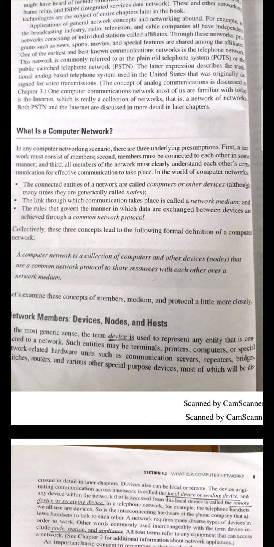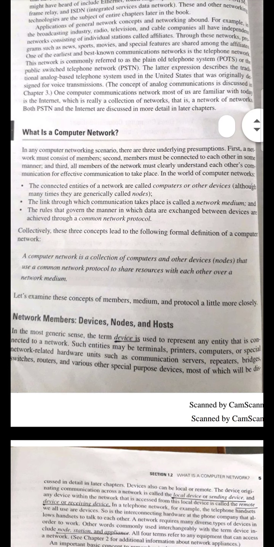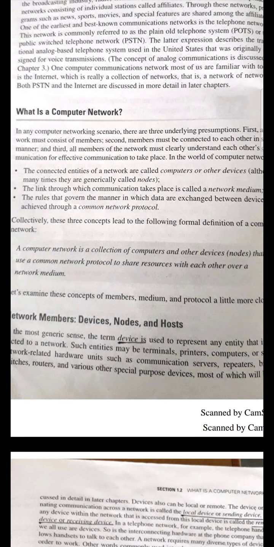And the third one is the rules that have been framed by the networking governing bodies. These have to be exchanged between the devices, and they have to follow some common network protocols. Based on these three pre-assumptions, they have defined the computer network. So what is a computer network? A computer network is a collection of computers or other devices which follow some common protocols, and they share resources with each other. Based on these three pre-assumptions, we have given an exact definition.